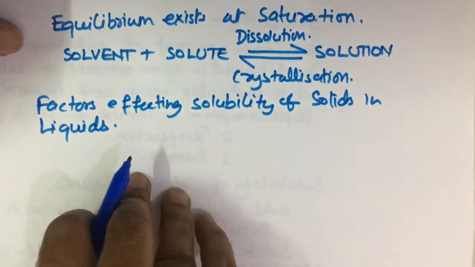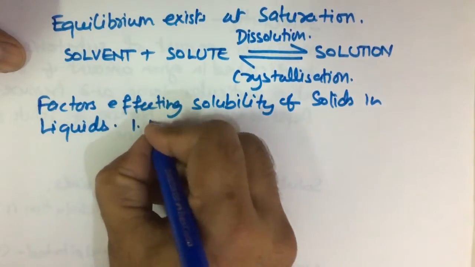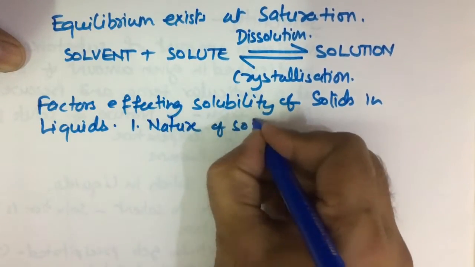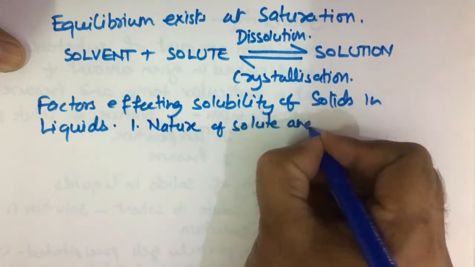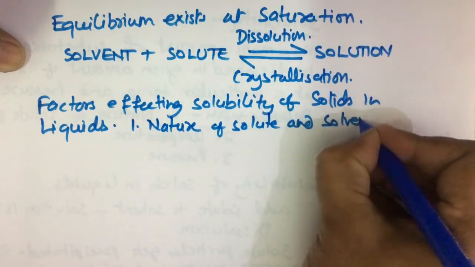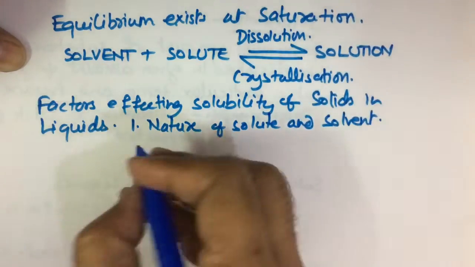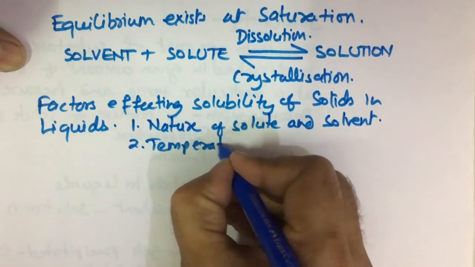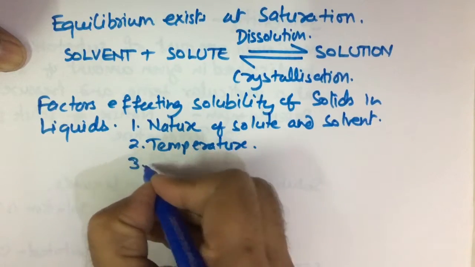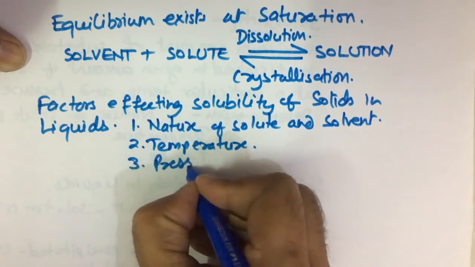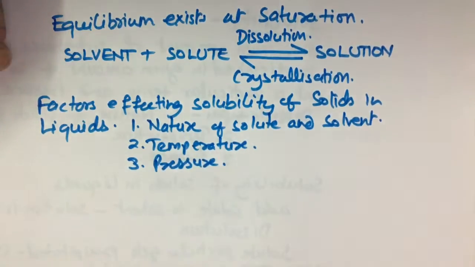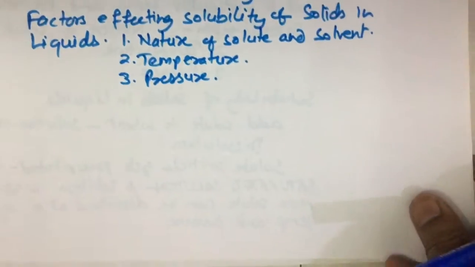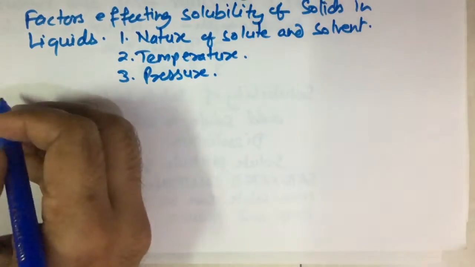Now the factors, first I have already discussed, nature of solute and solvent. Second is temperature. Third is pressure. We will discuss the effect of each factor one by one. First we will take up the factor of pressure.